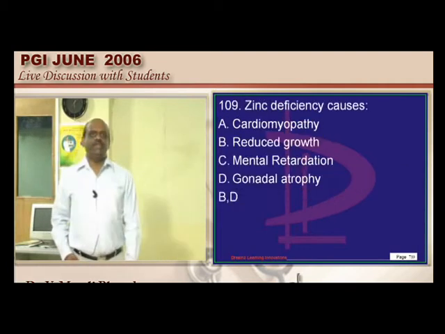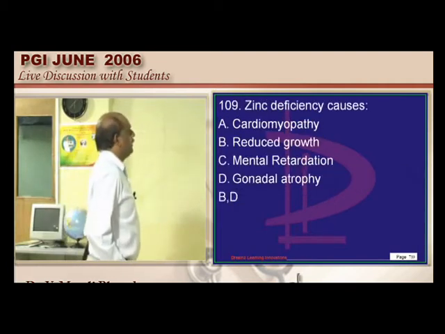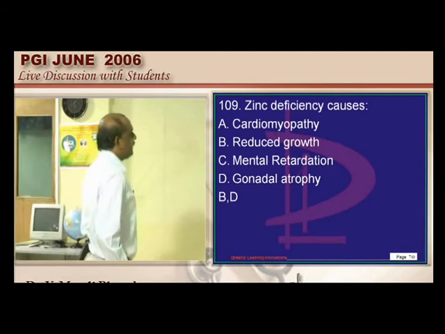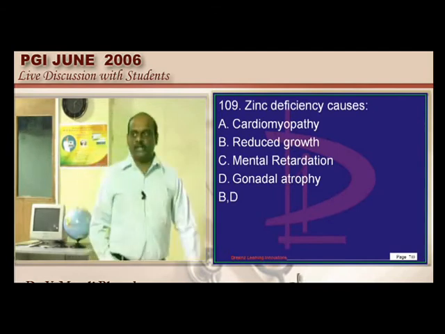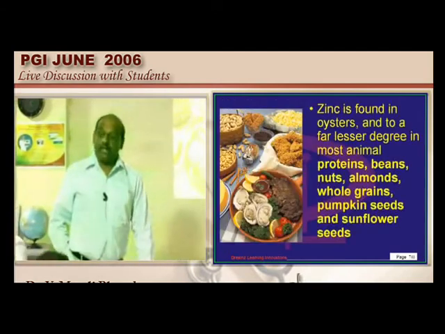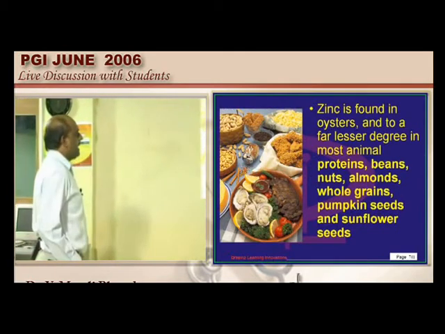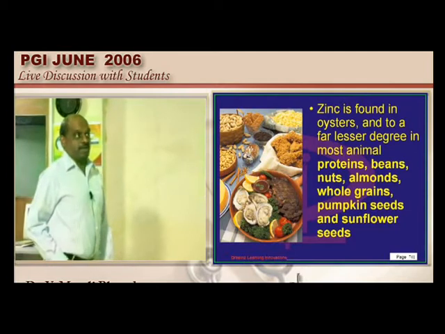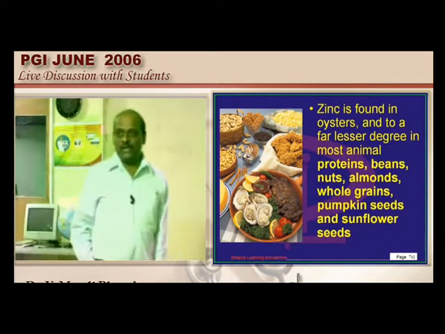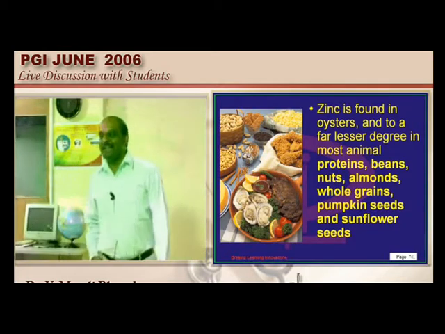Let us talk about the zinc deficiency. In which foods zinc is very abundantly present, doctor? As a clinician you must advise your patients. Oysters, beans, nuts, almonds, whole grains, pumpkin, sunflower. If somebody earns for us we can eat all that, but not always possible, right?